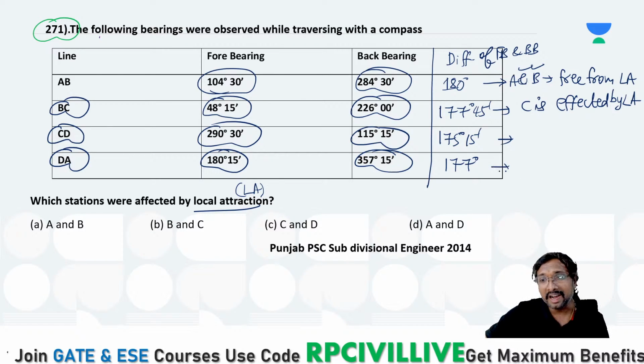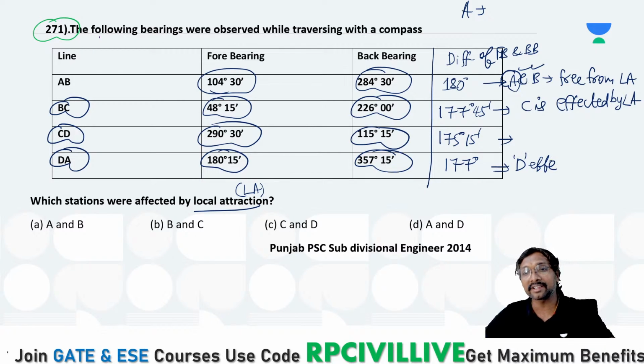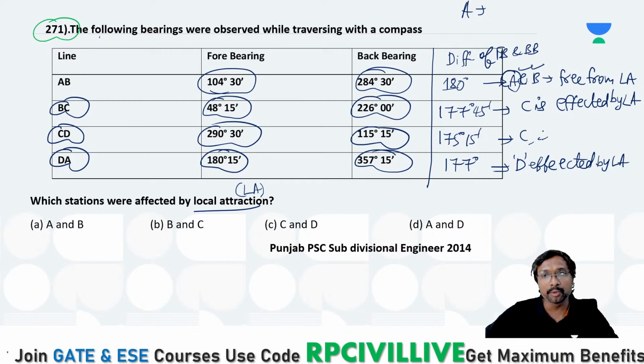That is 177 degrees, right? Already we have mentioned that A is free from local attraction. A is free from local attraction, so D is affected, yes or no? D is affected by this local attraction. And here C and D both are affected, right?